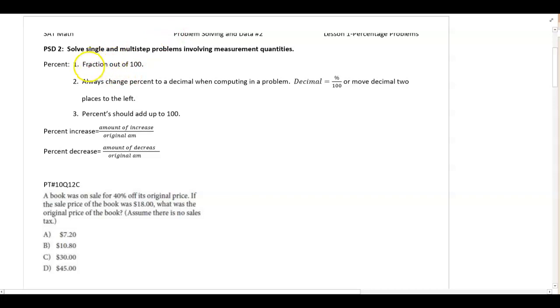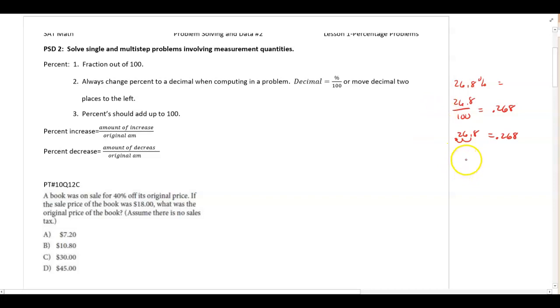Now remember, percent is basically a fraction out of 100. Anytime we compute with percentages, we always change the percent to a decimal when computing in a problem. And to do that, you either take the percent and divide it by 100 or move the decimal 2 places to the left. So if I had 26.8%, I could either do 26.8 divided by 100, which would give me 0.268, or I could just take 26.8, move it 2 places to the left to get 0.268.